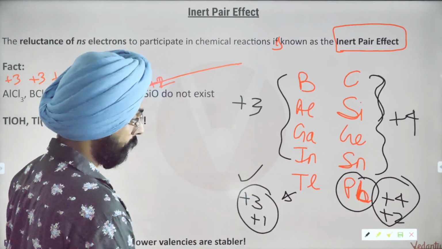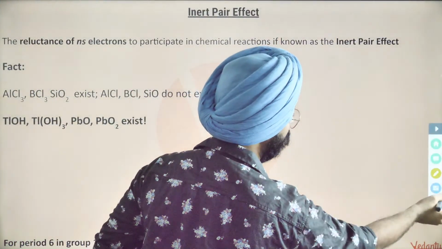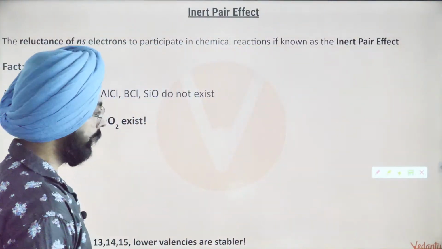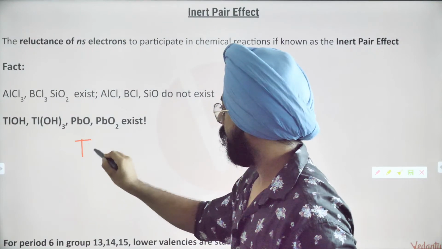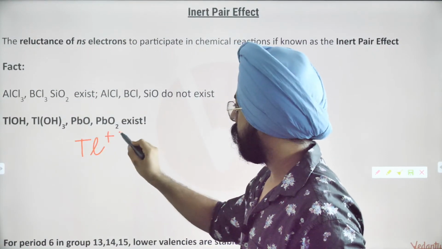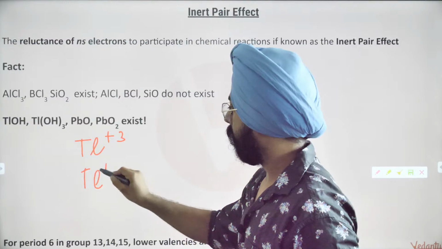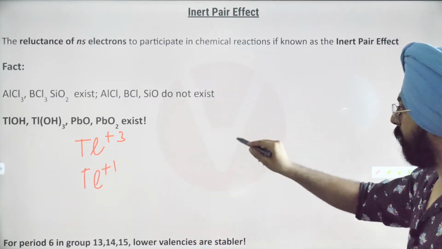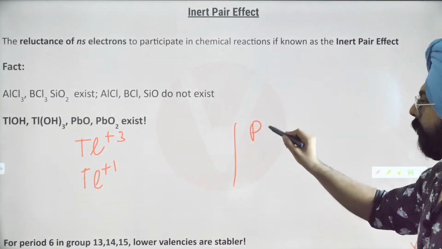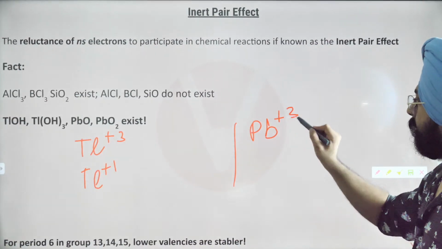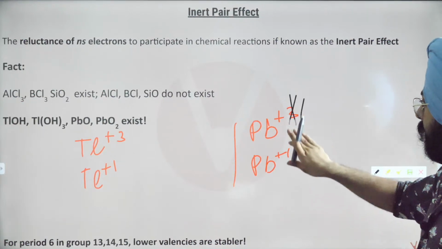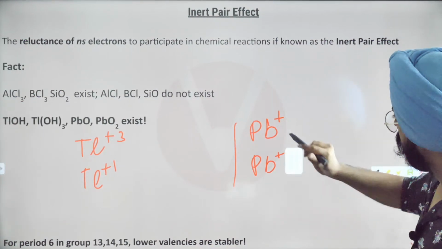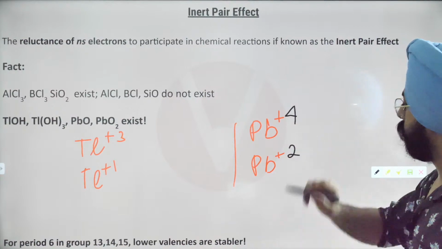So my dear friends, let's try to write down the electronic configurations of thallium +3, thallium +1. Also write the electronic configuration of lead +4 and lead +2.